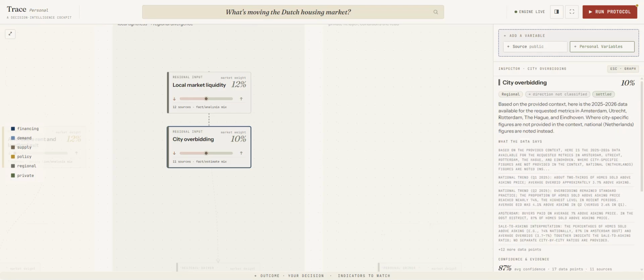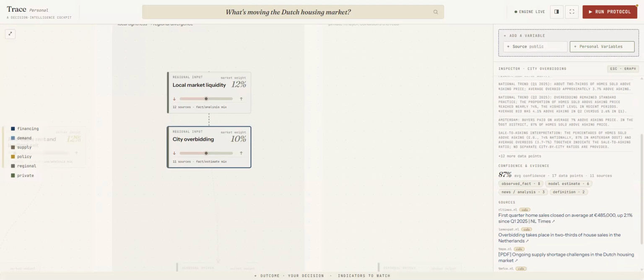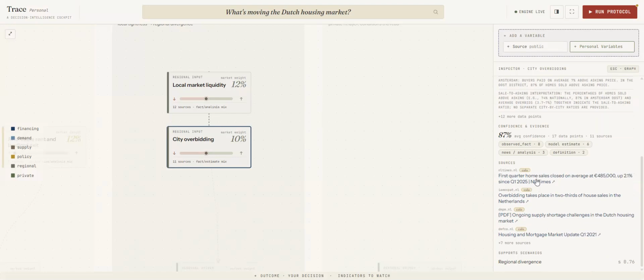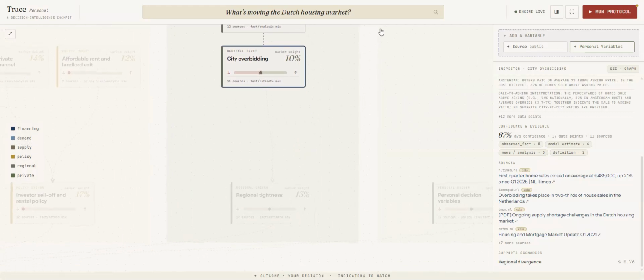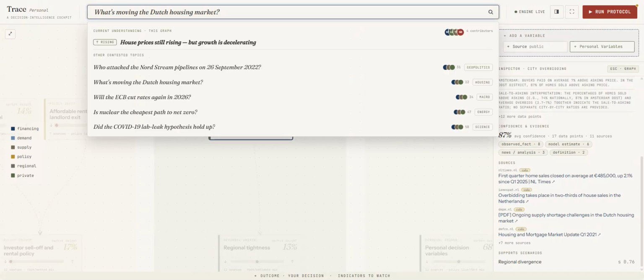So all of this data is scraped from Cala, and with my engine, it's calculating how much it's contributing, like what's the weight to that market. And these are all the original references that you can dive into and understand yourself. And here, all the source articles and the confidence are right there. So yeah, basically that's Trace. And it can be very versatile and used in a lot of scenarios and use cases for anything that's highly contested. And that's it. Thank you.